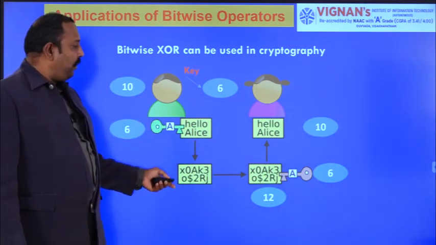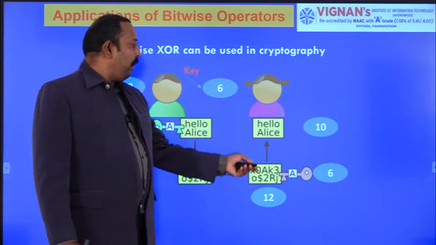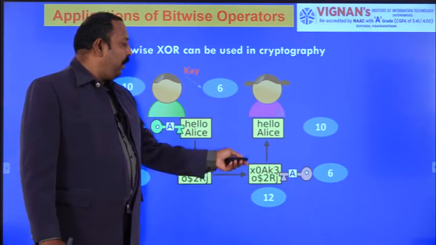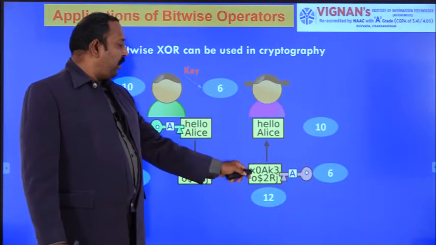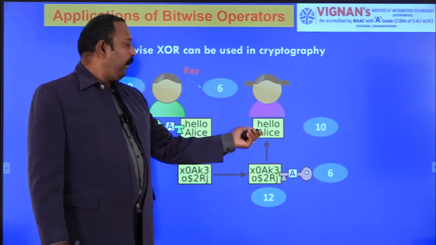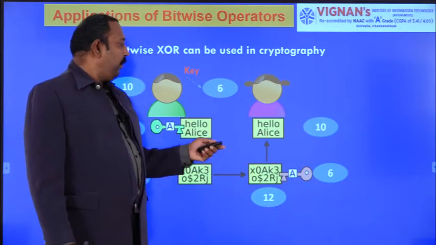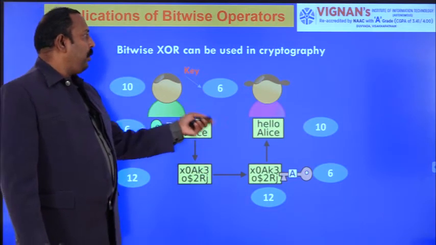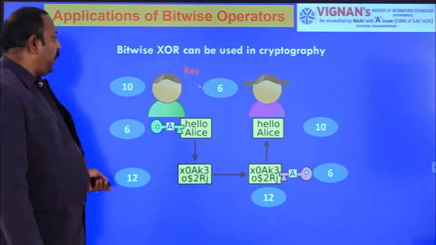The ciphertext will be passed to Alice. Alice again will use the key to convert the ciphertext into the original text, "hello Alice". So this is the concept used in cryptography. Now we will check the XOR operation.